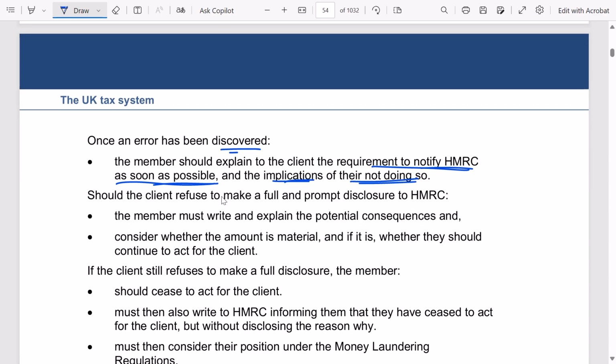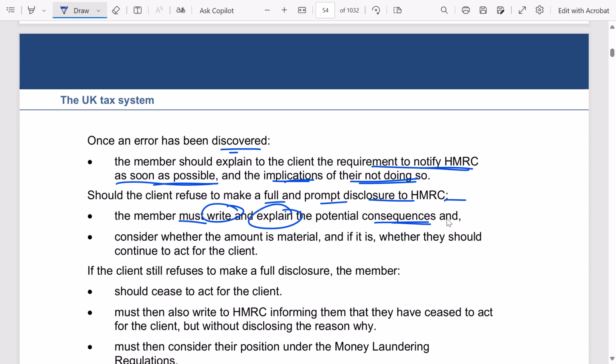So let's say, for example, the client is refusing to make the full or prompt disclosure to HMRC. In that case, the member must write and explain the potential consequences, because we are professionals. We may face issues when such things are discovered or get into the court of law.